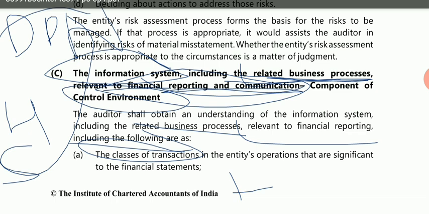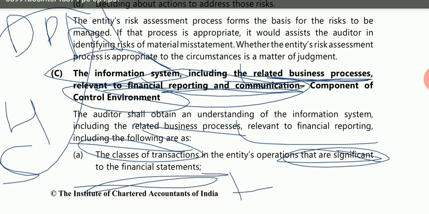So the auditor will take an understanding of the transactions going on in the business processes which are significant to the financial statements. There are a large number of transactions going on in the entity, but the auditor is concerned only with those classes of transactions that are significant for the financial statements.